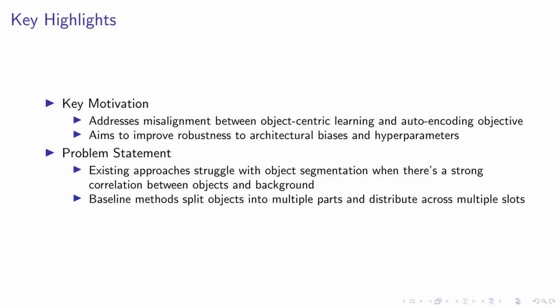We also identify a significant problem in the field. Existing methods often struggle with object segmentation, especially when there's a strong correlation between objects and the background. This leads to baseline methods splitting objects into multiple parts and distributing them across multiple slots, which is far from ideal. Our research addresses these issues, and we'll be discussing our approach in the following slides. Stay tuned as we delve deeper into our innovative method and its implications for object-centric learning.